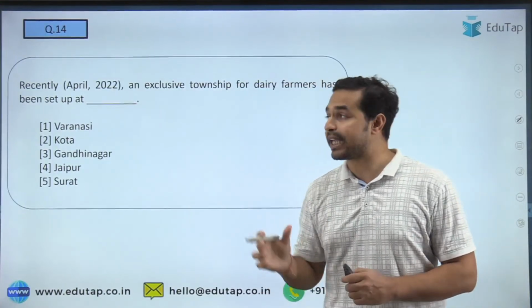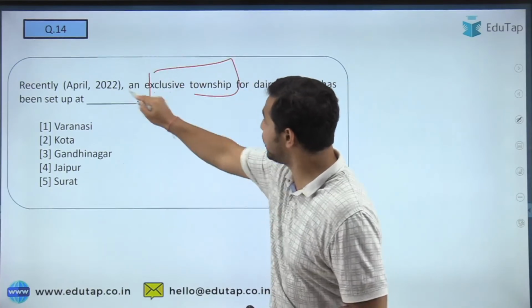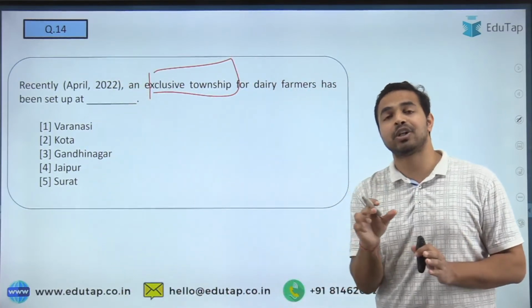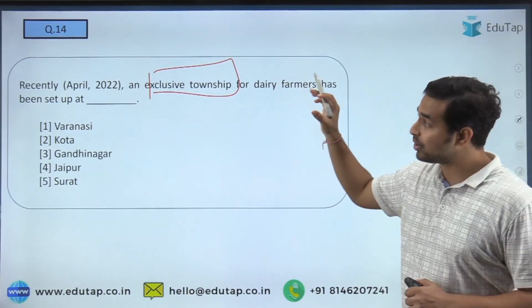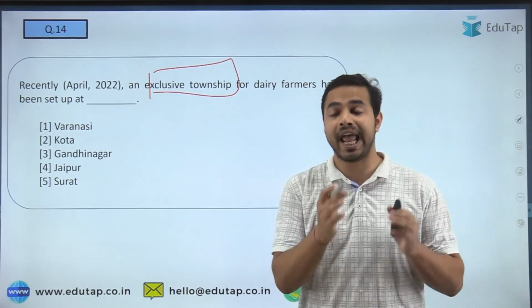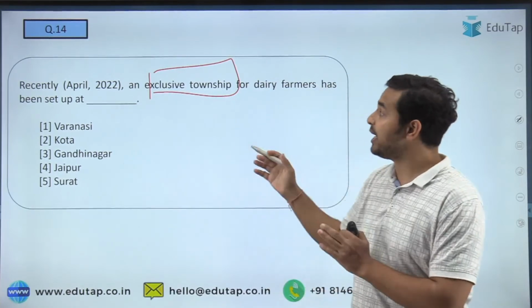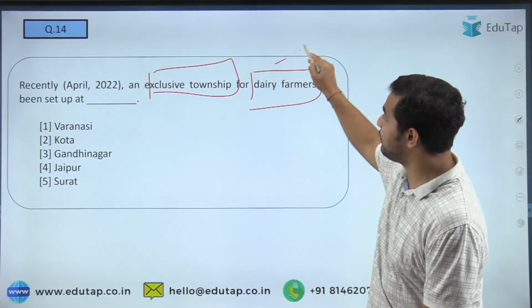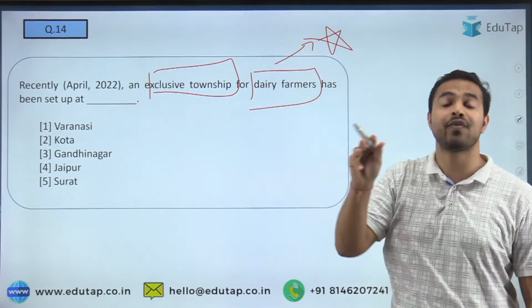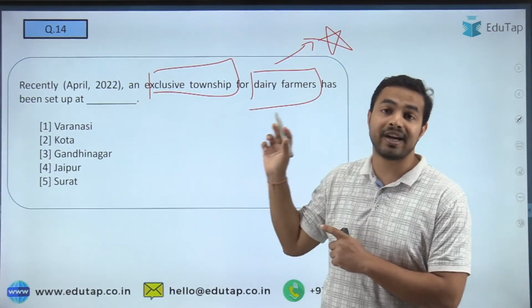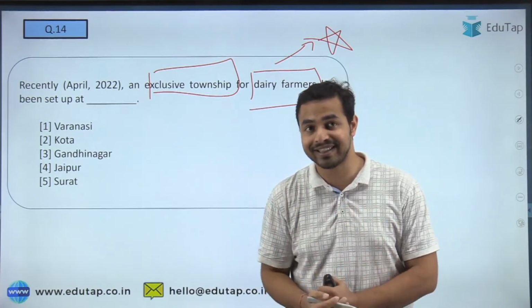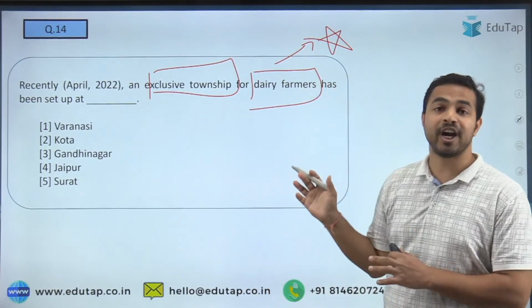So the next question is, recently what happened, guys? An exclusive township for the dairy farmers was being set up, and you have to tell me in which city it has been set up. So this is what you are required to tell me here, an exclusive township for the dairy farmers, and this term is making it more important for the NABARD Grade A exam. So you have to keep in mind that questions like this can come in the NABARD Grade A exam, and that is why you are required to remember.